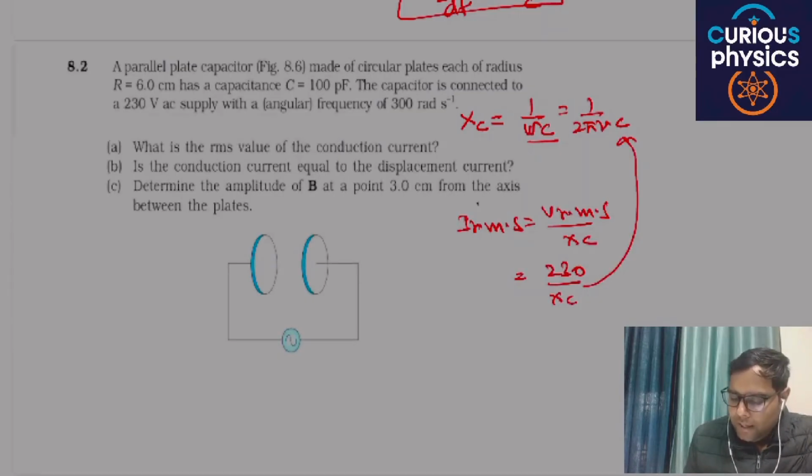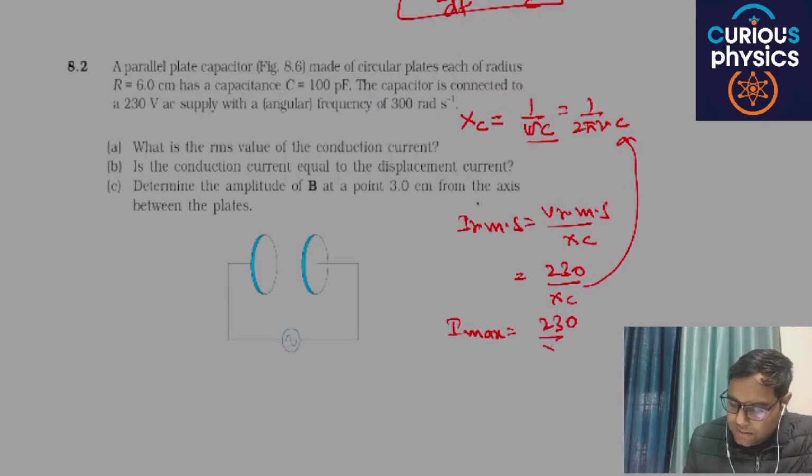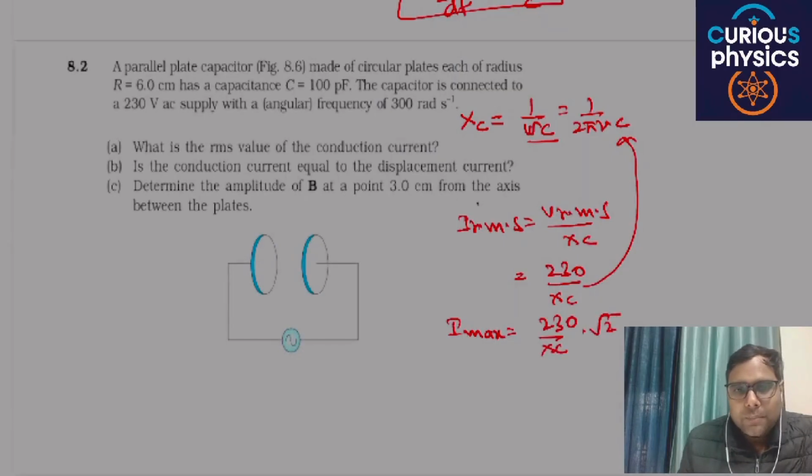If this is the value of Irms, then I maximum is 230 by Xc into root 2. We have studied these concepts in the chapter of alternating current. So you will get the value of I max. Is the conduction current equal to the displacement current? Yes. The value will be the same, because a particular point which is part of different loops will give the same value of magnetic field.